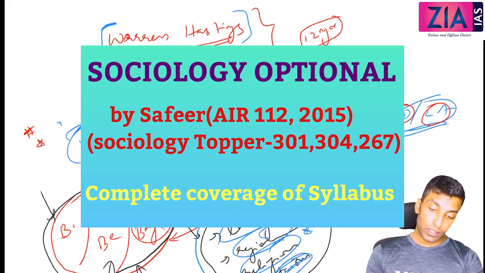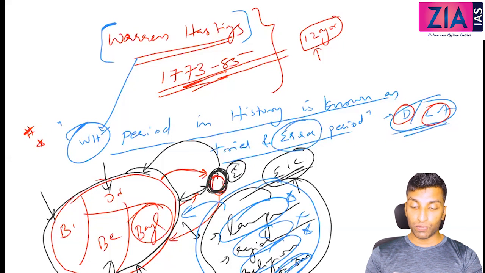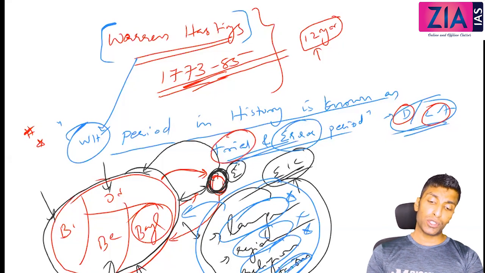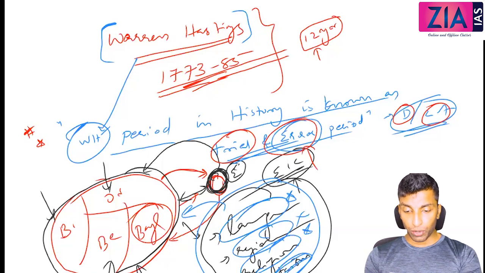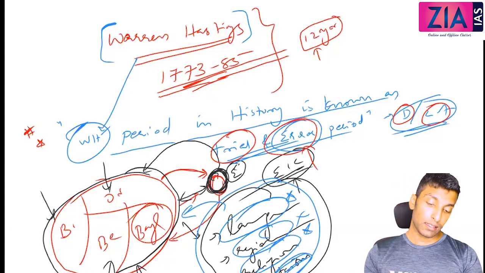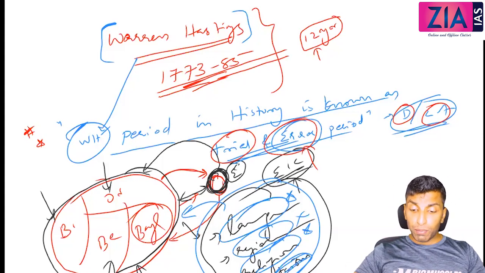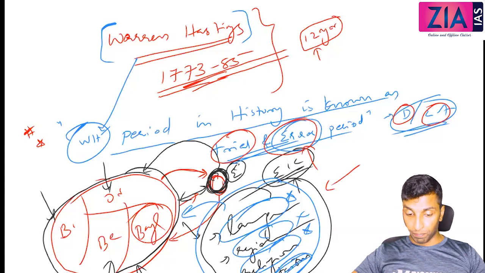Coupled with all these problems, he made some experiments. All those were mistakes. That's why it is the trial and error period. We will see what all experiments he did, but most of them went wrong. But through that only they have evolved. So Warren Hastings has a good role to play. If you want to write a supportive argument, you can write in that way also. But you should be very clear about the context in which he came and was administering.